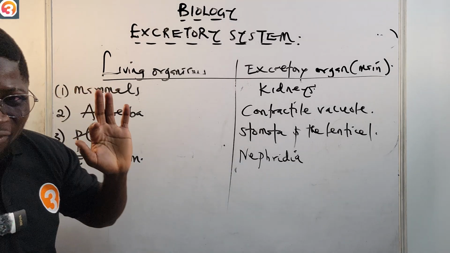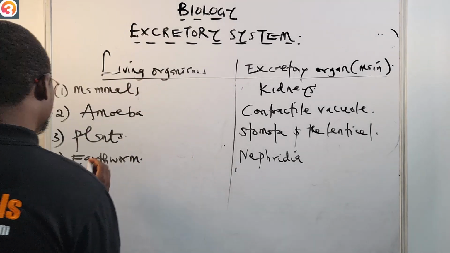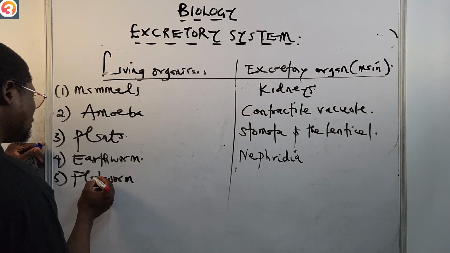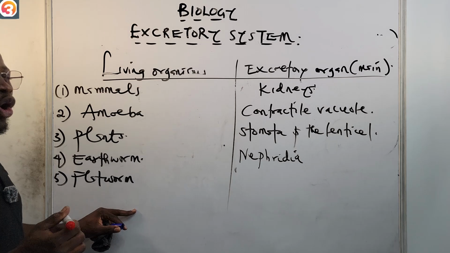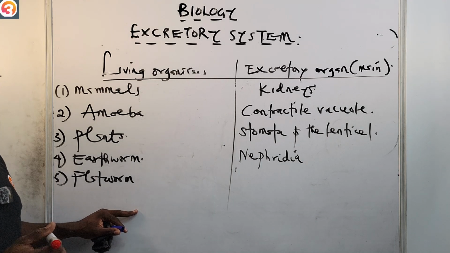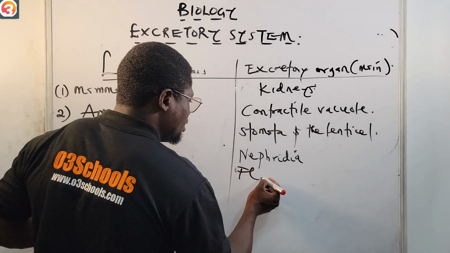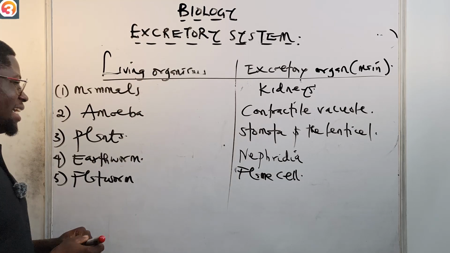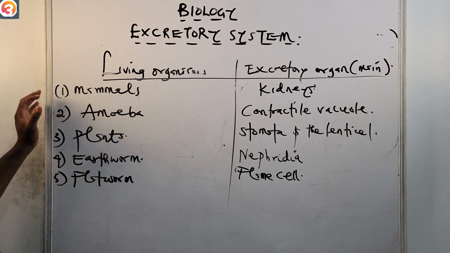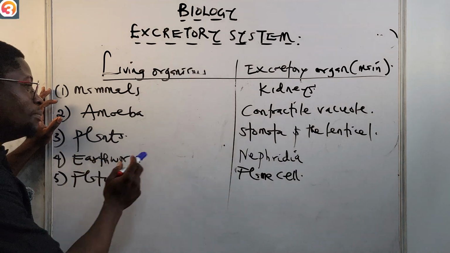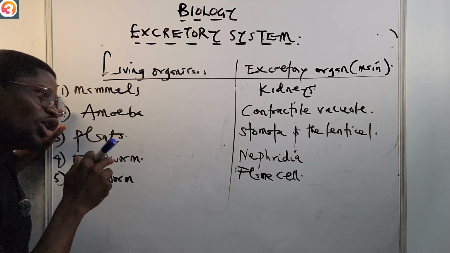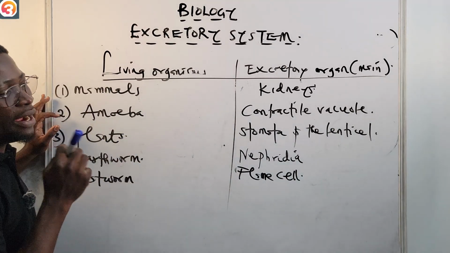Now, we also have flatworm, number five. The main excretory organ of the flatworm is the flame cell. F-L-A-M-E, flame cells. That is the main excretory organ of the flatworm. For the earthworm it is nephridia. For the flatworm it is flame cell. Take note of them. If they were not important, I would have told you.